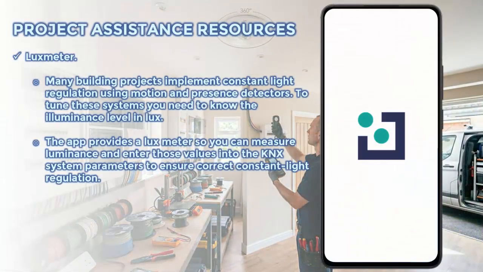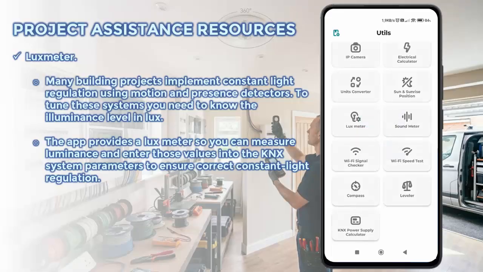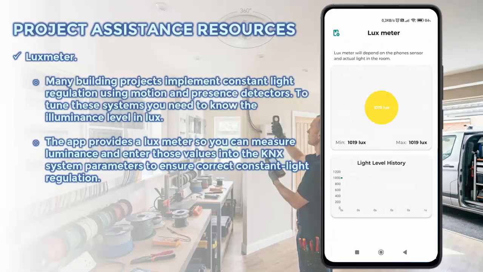Lux meter. The lux meter allows you to measure the luminosity at a given point. This is especially useful when working with motion or presence detectors, as it enables you to verify that the light levels in a room are appropriate when implementing constant and automatic lighting regulation.